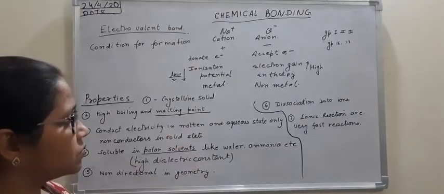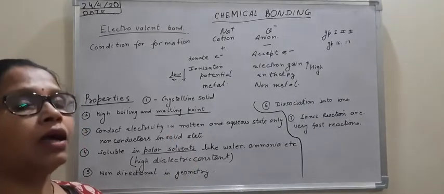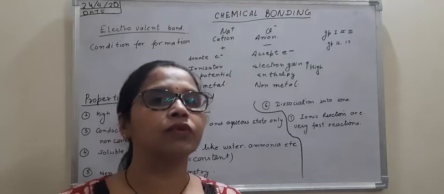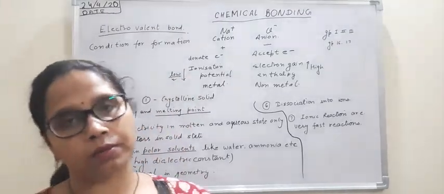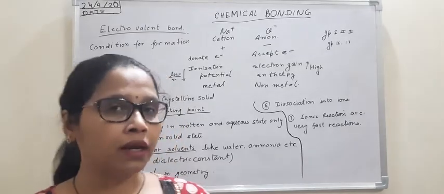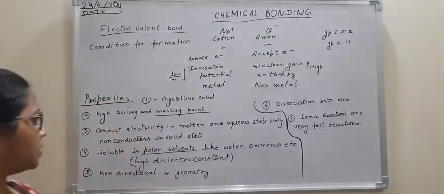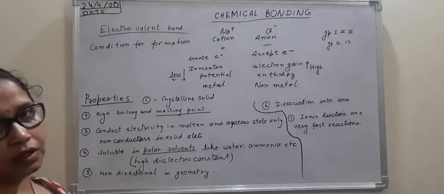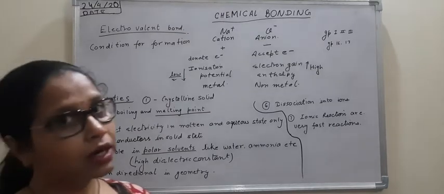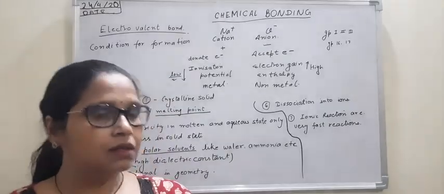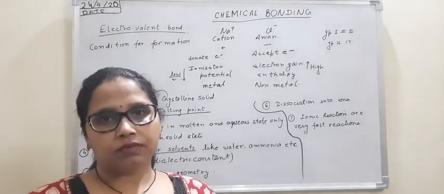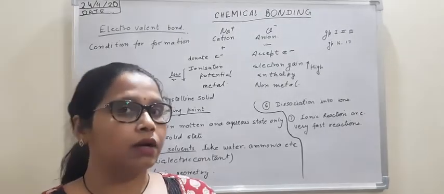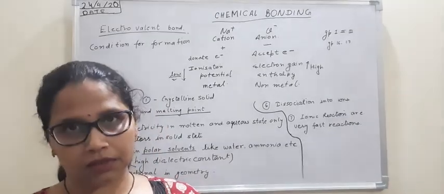The reason for this is that they have high electrostatic forces of attraction. This will be the key phrase in case you get a question on why electrovalent compounds have high boiling and melting points. The third property says they can conduct electricity. Obviously, if there are ions they should conduct electricity, but there is another condition. When these ions are not able to move, no charge will flow and no conduction of electricity will take place.